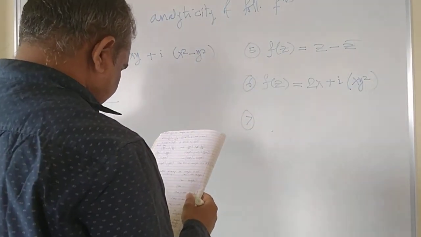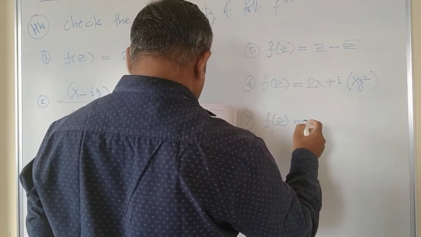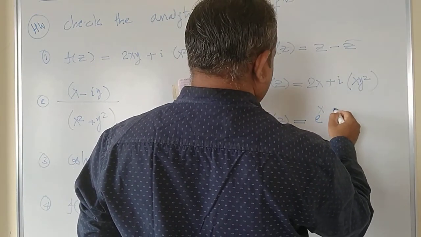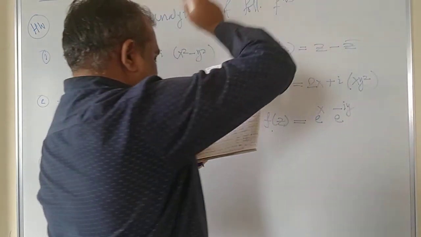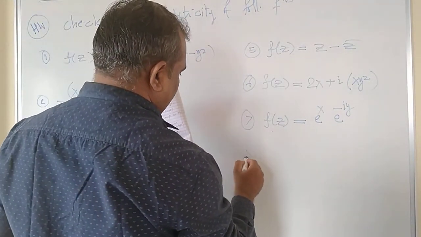And 7, f of z is equal to e raised to x, e raised to minus iy. Next is e raised to z.